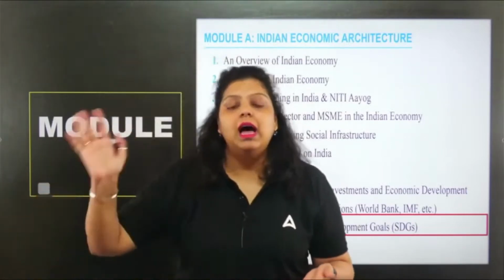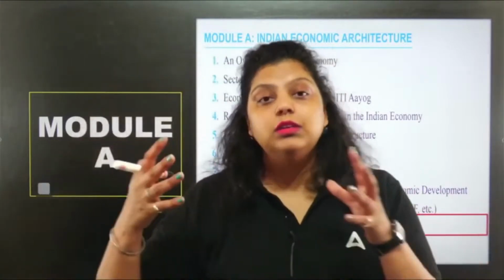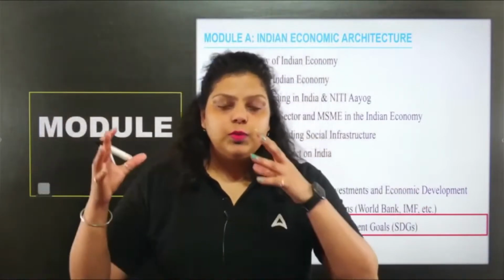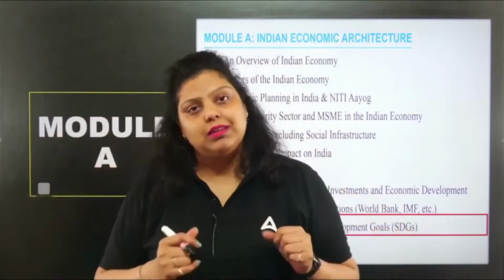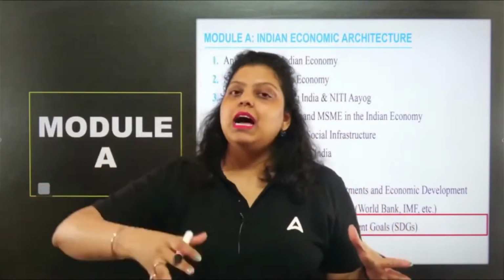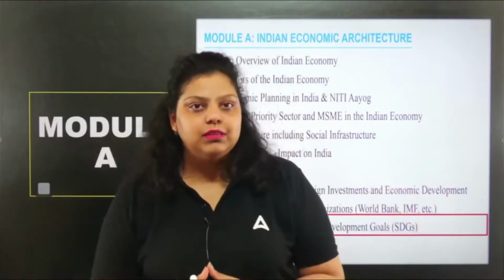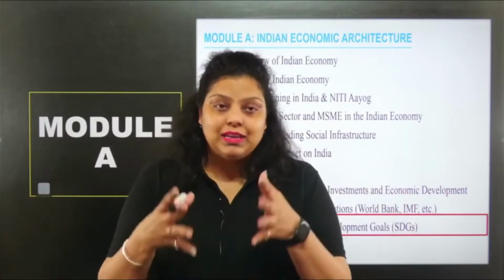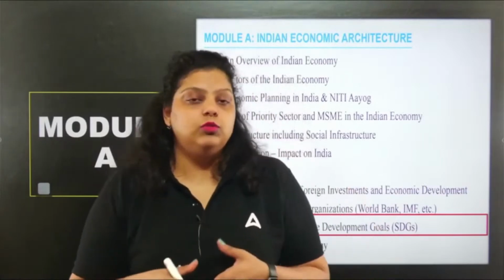So what are we going to do about it? Can we let it happen and not do anything to control this situation, to stop this situation? No, we have to do something. So we have conducted a lot of conferences. Not only India, but the world is worried about this climate change situation. So India and the world, each and every country together, want to control this climate change situation so that each and every person will survive in a better way, and will get to live in a situation that is good for them.